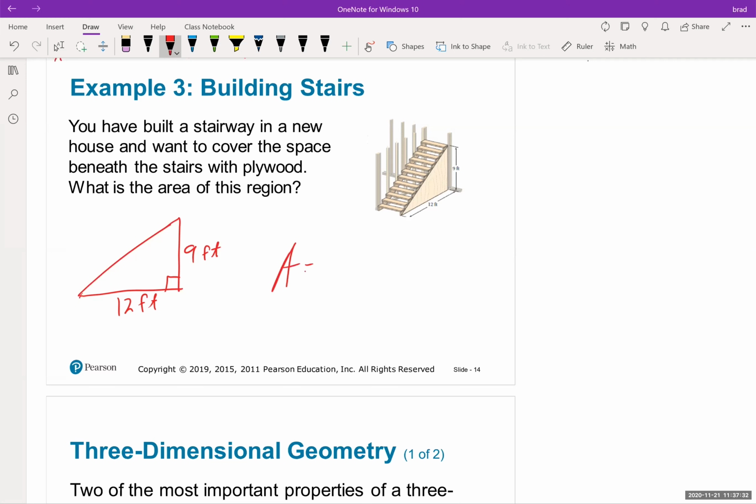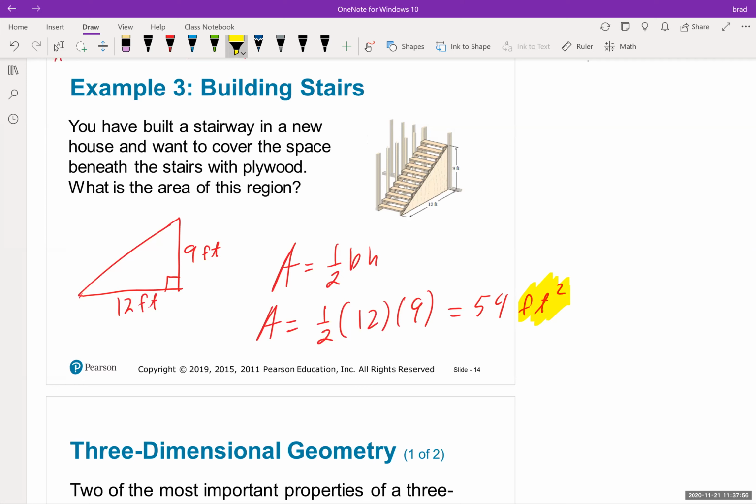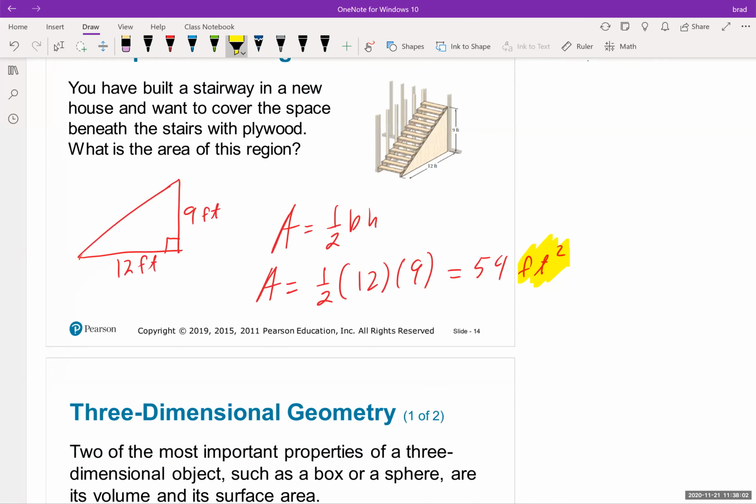We know that area is equal to 1/2 base times height when it comes to triangles. So area equals 1/2 the base, which is 12, times the height, which is 9. So this will become 54 feet squared. In general, when you're doing square footage, you use this little symbol right here, feet squared. That's how you say square feet or square yards or whatever you're working with. Okay, so hopefully this will help you guys a little bit with some of the homework problems.